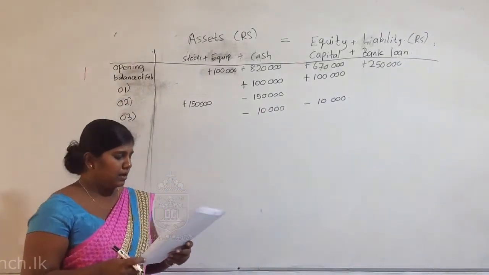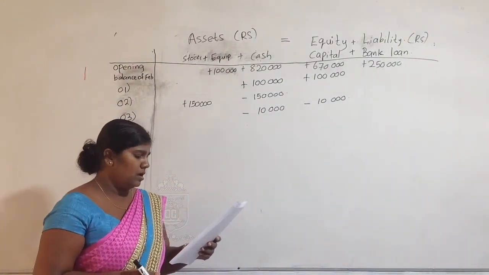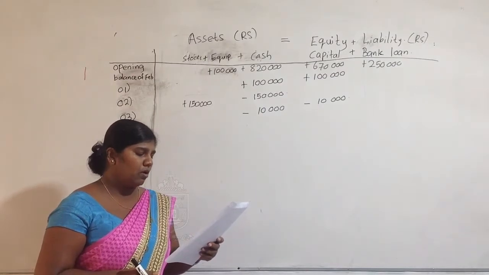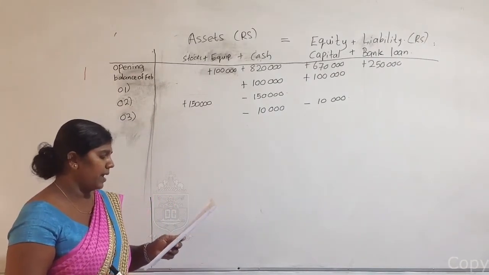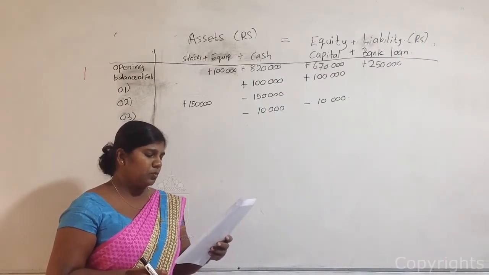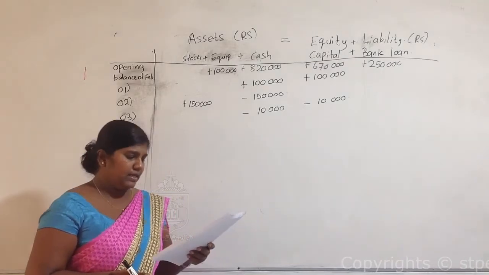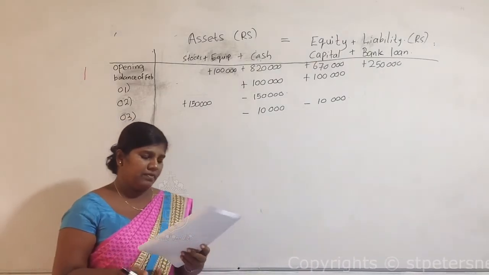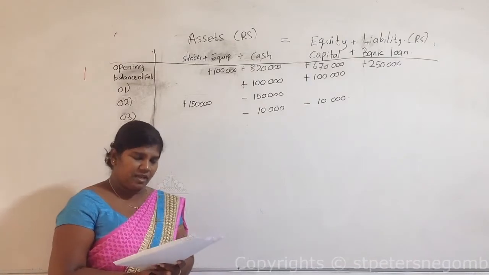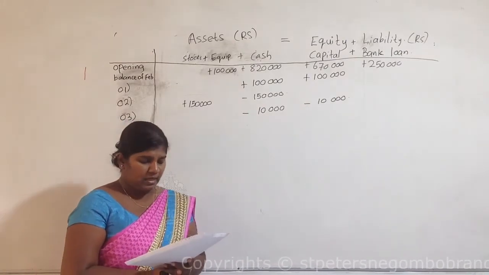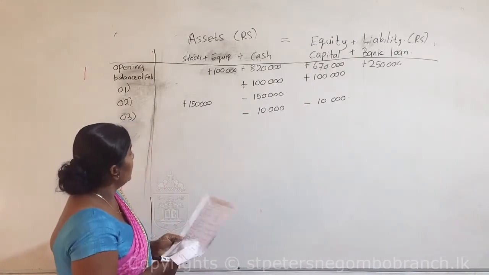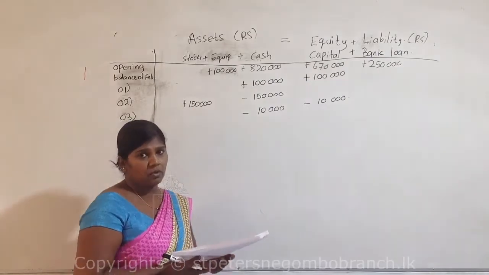Yes, children, the fourth transaction: sold goods which cost 100,000 rupees at 150,000 rupees on credit basis. As a business, if they purchase goods, definitely they should sell these goods. Here, there is 150,000 value of stocks.